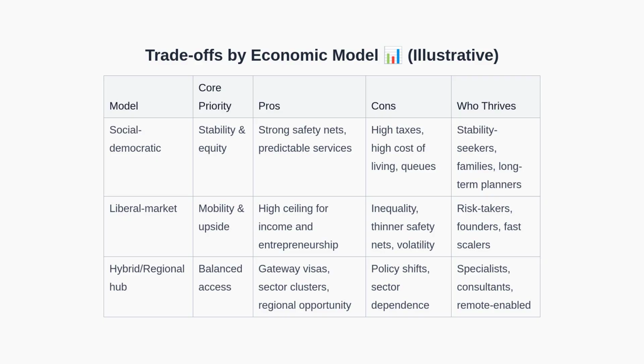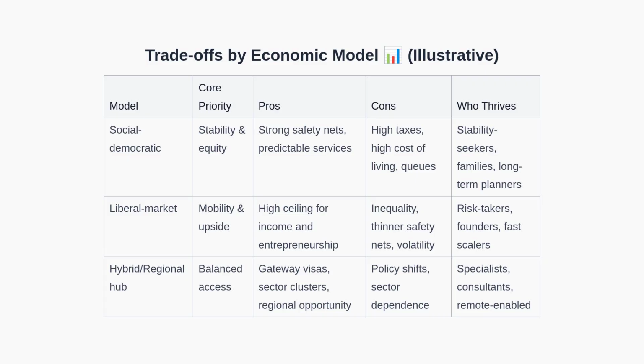Social democratic systems emphasize stability and equity. They offer strong safety nets and predictable services, but often have high taxes, high costs, and potential queues for services. Liberal market systems emphasize mobility and upside. They can offer higher income ceilings and entrepreneurial opportunities, with the trade-off of inequality and thinner safety nets. Hybrid or regional hubs may balance access with sector-specific opportunities, but can be sensitive to policy changes or sector cycles.